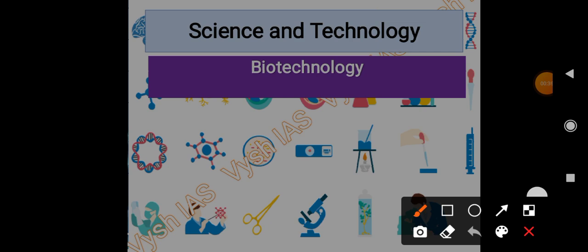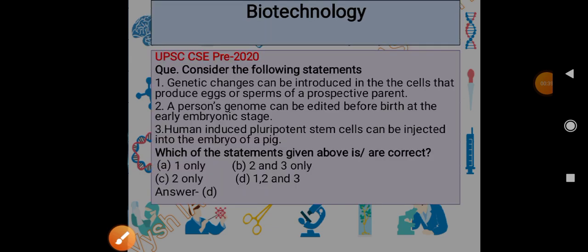So let's move ahead. Before I start, there was one question in the previous video which was based on AI, blockchain and cryptocurrency. A question appeared in 2020 prelims based on blockchain. I overlooked some of the options. The actual answer was D, but I told it is B. It was pointed out by Aarti Bhasi, so thank you Aarti Bhasi for pointing that out. Let's move on. We'll start with biotechnology.